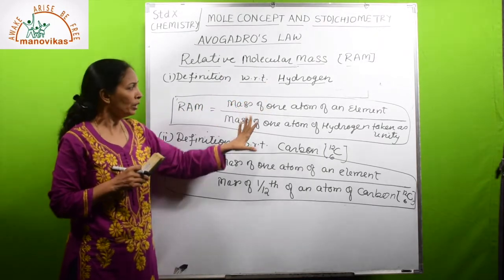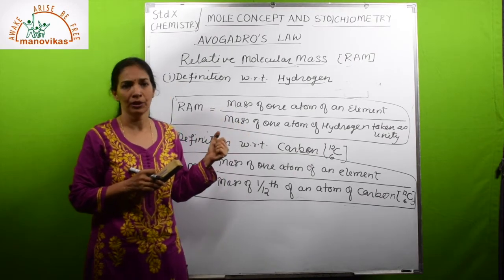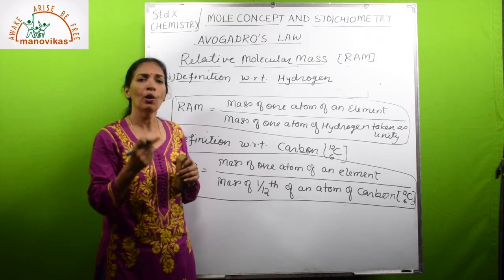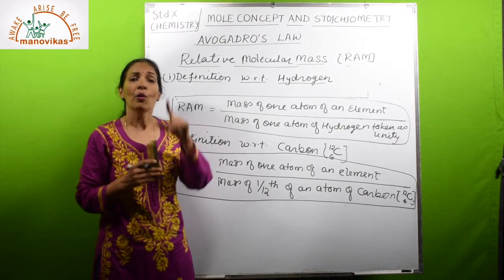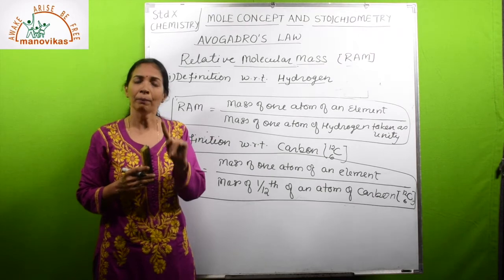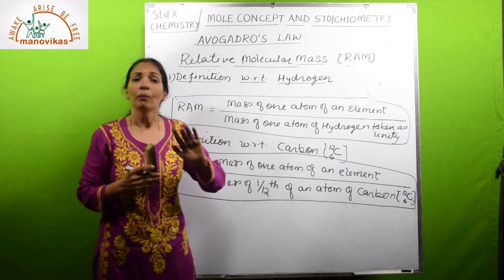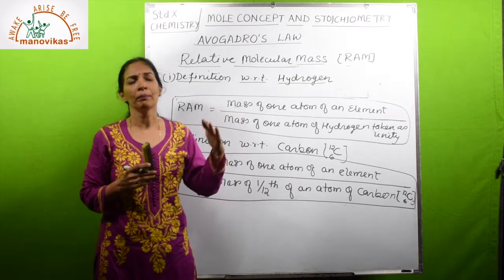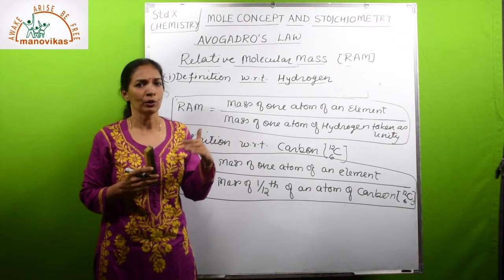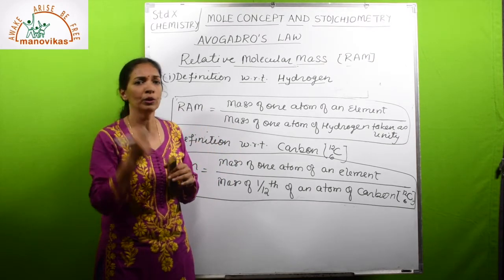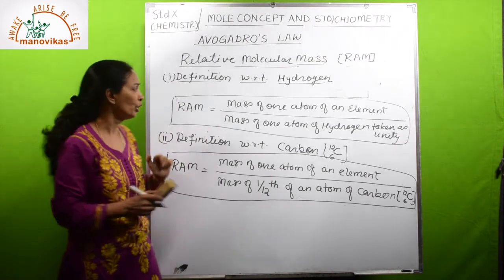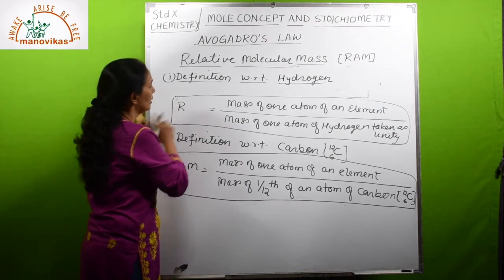It is a number that tells how many times one molecule of a substance is heavier than one atom of hydrogen whose mass is taken as unit. We are comparing with one atom of hydrogen only. If an atom of an element is compared, then it is atomic mass. If a molecule of a compound or substance is compared, then it is molecular mass.